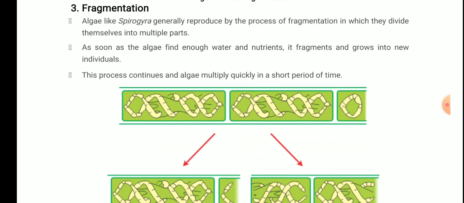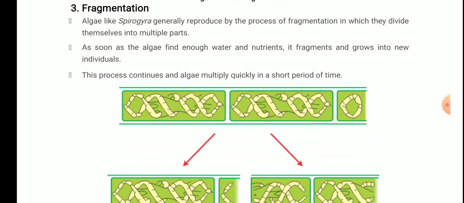Algae like Spirogyra generally reproduce by the process of fragmentation, in which they divide themselves into multiple parts. As soon as the algae find enough water and nutrients, it fragments and grows into new individuals. This process continues and algae multiply quickly in a short period of time.